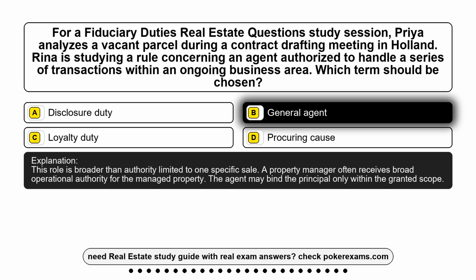This role is broader than authority limited to one specific sale. A property manager often receives broad operational authority for the managed property. The agent may bind the principal only within the granted scope.